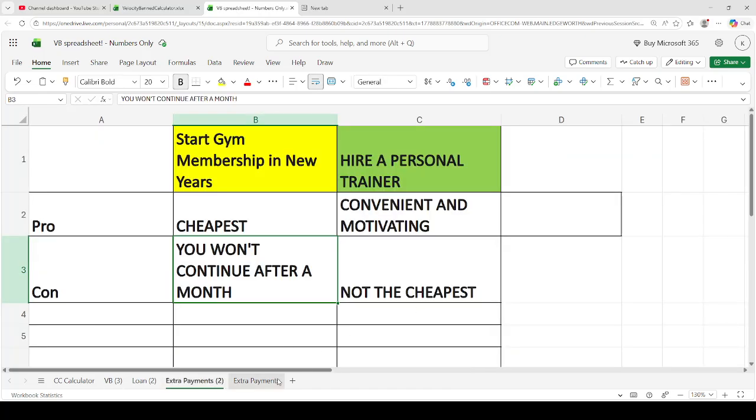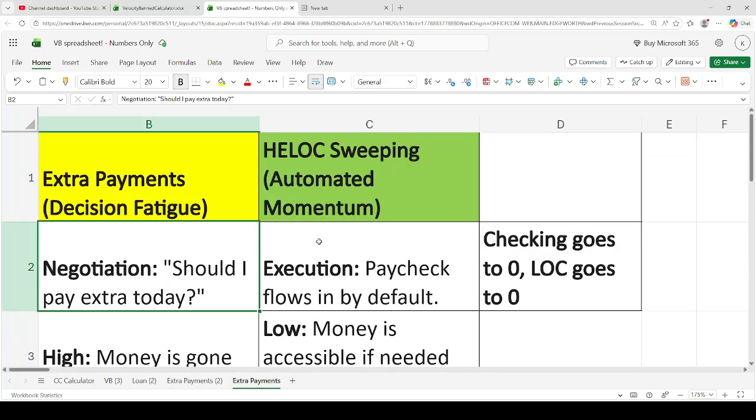Another way that you can do it is just by using something called sweeping, right? You just take up a piece of loan, move it into a line of credit, and you just do it over and over again. And the reason why this is so simple is because there's very little thinking involved. Your checking account, the only thing you're thinking about is, my checking account goes to zero, and then my line of credit goes to zero, and rinse and repeat over and over again, right?